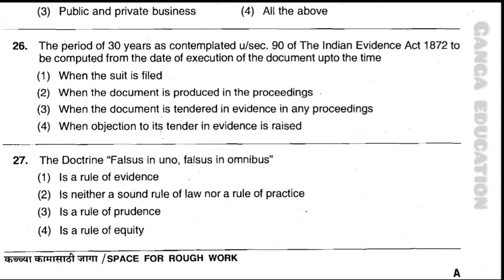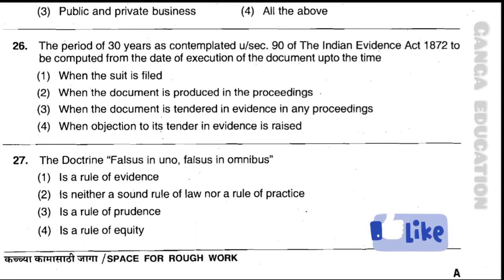Option 3, when the document is tendered in evidence in any proceedings. Option 4, when objection to its tender in evidence is raised. And the correct answer is option number 3, when the document is tendered in evidence in any proceedings.